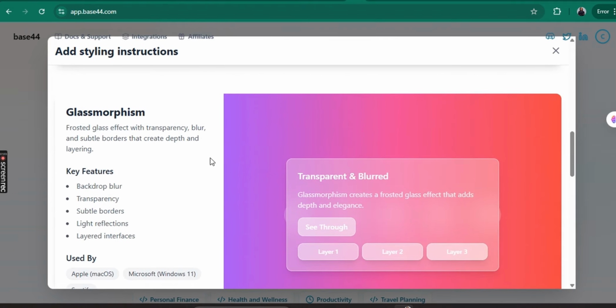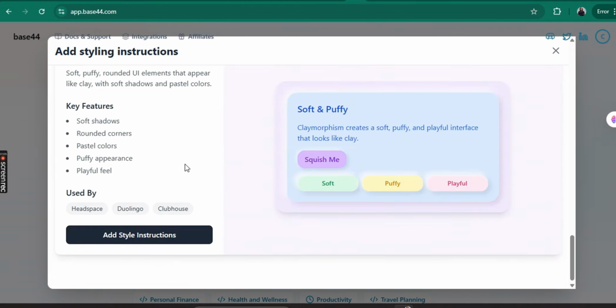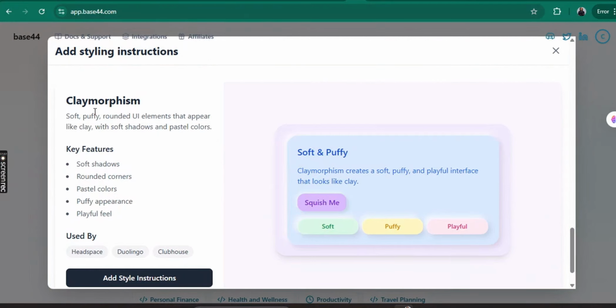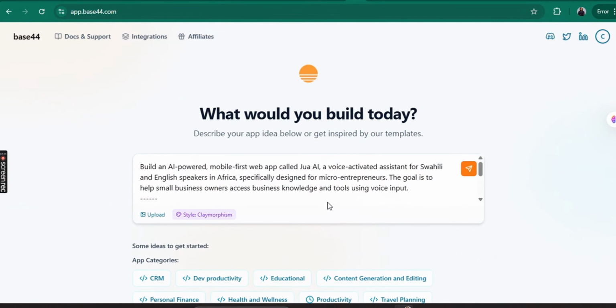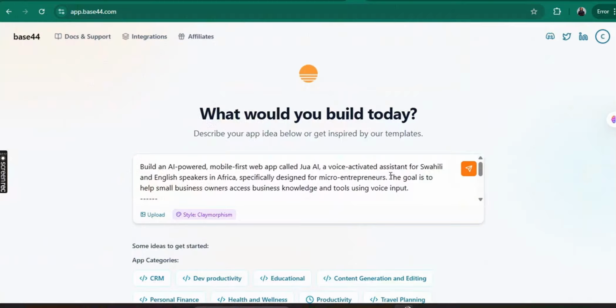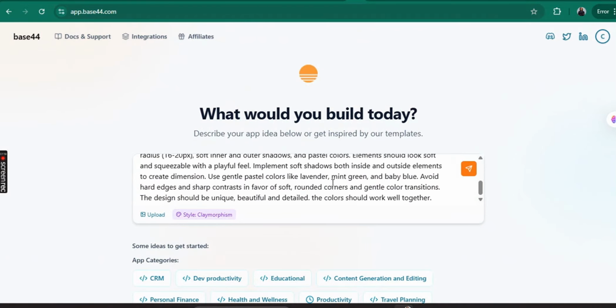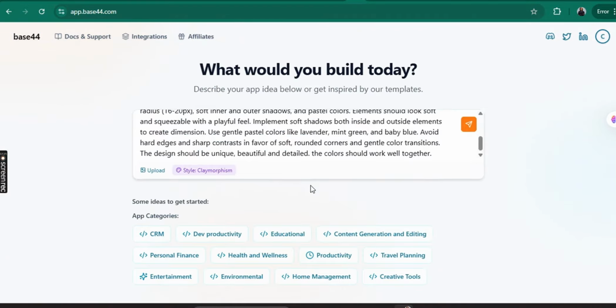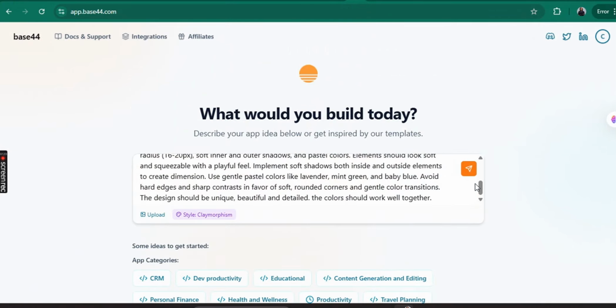Let's go with claymorphism. So my prompt is build an AI-powered mobile app called Jua, just like in the previous two videos. Then we hit run.